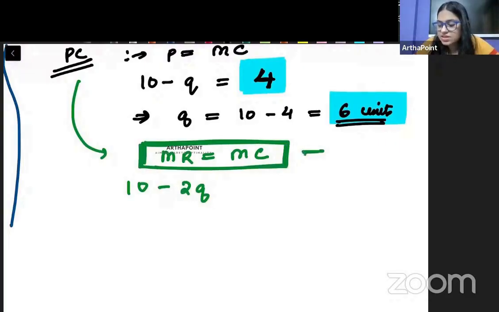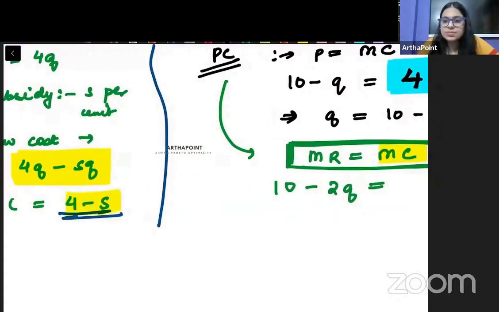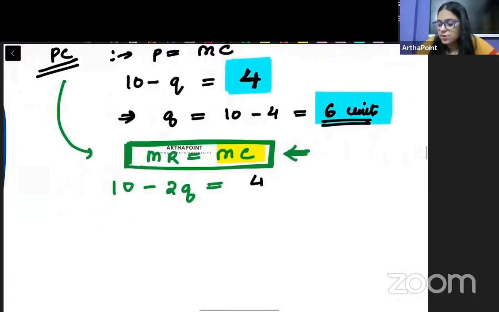But when considering this condition, now he will consider that his marginal cost may have an aspect from the subsidy. So he will equate it to 4 minus S. But he will produce the quantity the government wants him to produce. That means he will produce 6 units, right? The government wanted him to produce 6 units. So he will produce these 6 units.